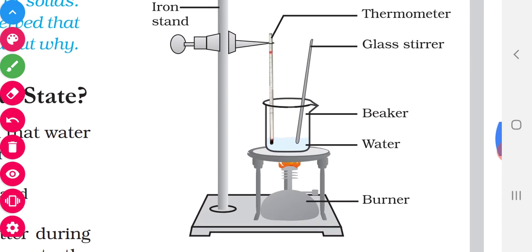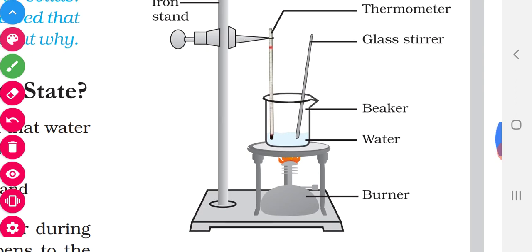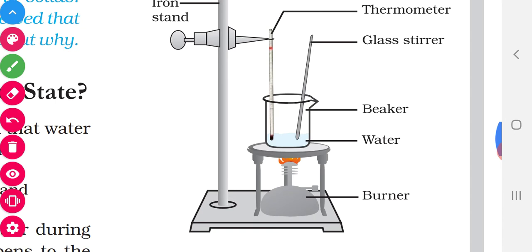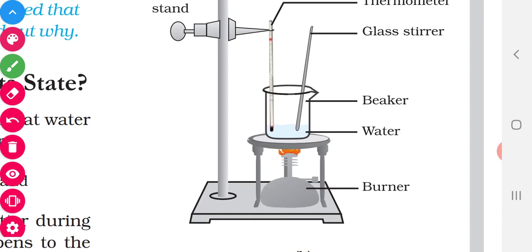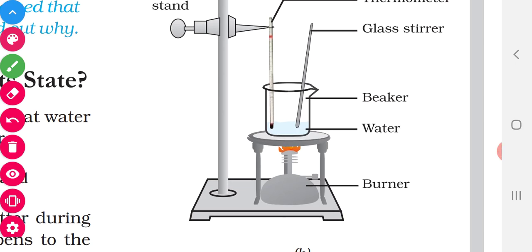Okay, now again I am saying something. If we continue to heat, what happens? First the liquid starts to boil, that is called the boiling point. Again if we continue to heat, what happens? It will be converted into vapor, isn't it? At the same time all the liquid will not get boiled. First 1 or 2 particles will be converted into vapor. Again like that only it will be converted, isn't it? Now you insert the thermometer. When 2 or 3 particles reach the particular temperature, they will be vaporized, isn't it?